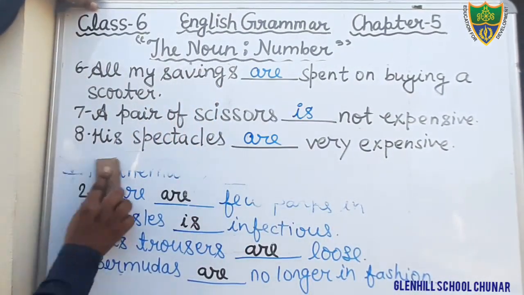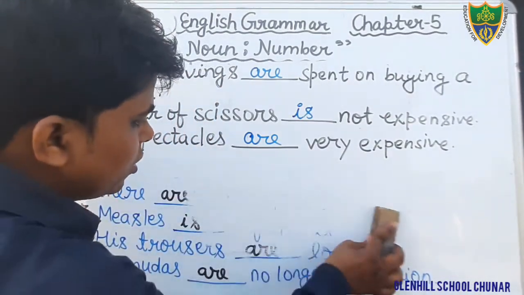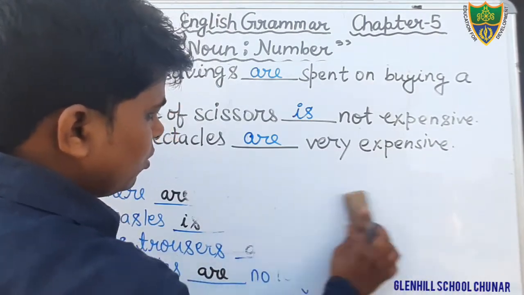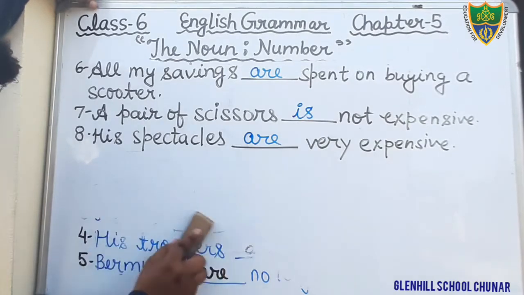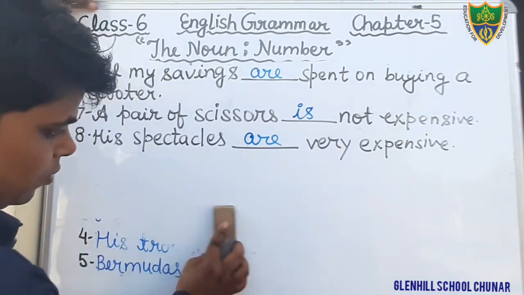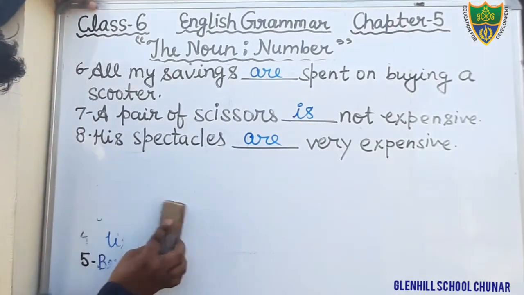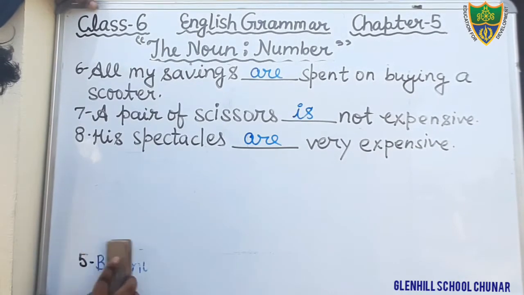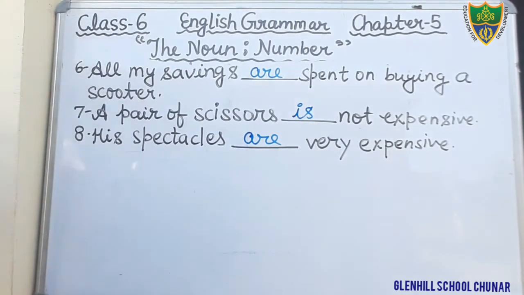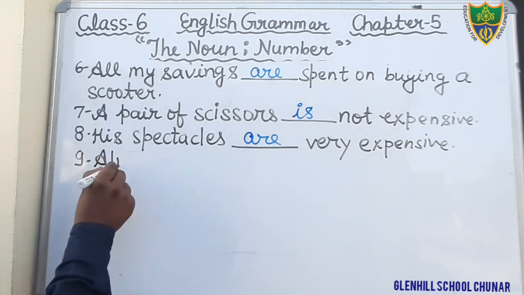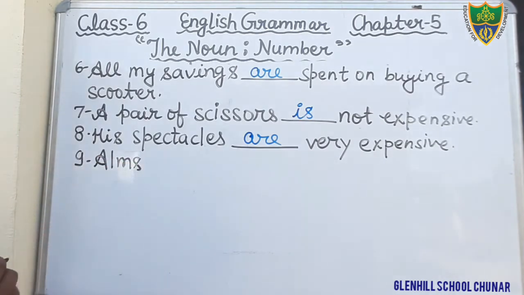Question number 9. Just see the question, students, and try to fill. Alms.